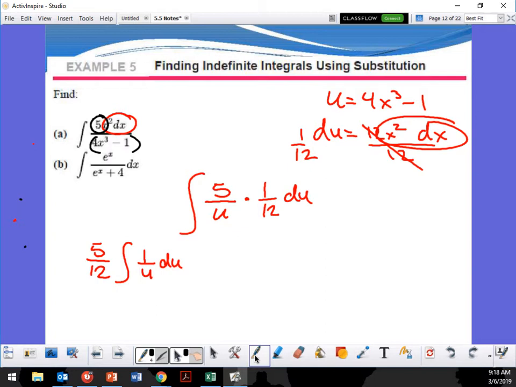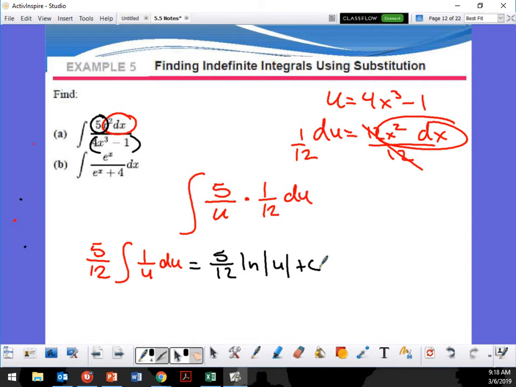Alright, so this is going to turn into 5 over 12 ln absolute value of 4x cubed minus 1, or u, right? Plus c.